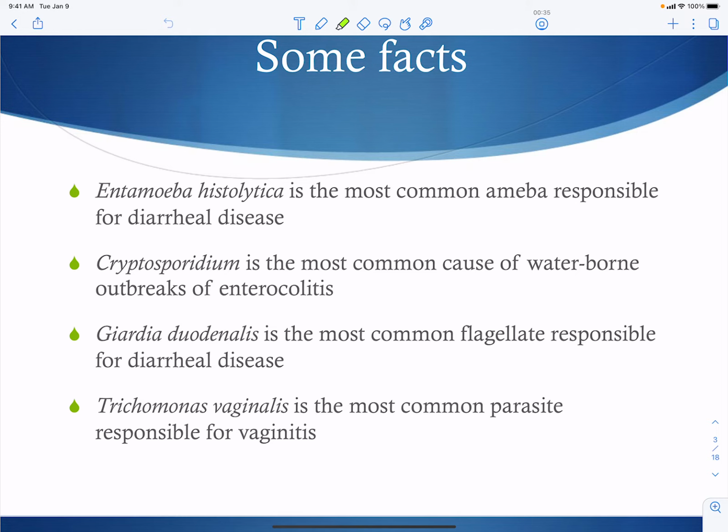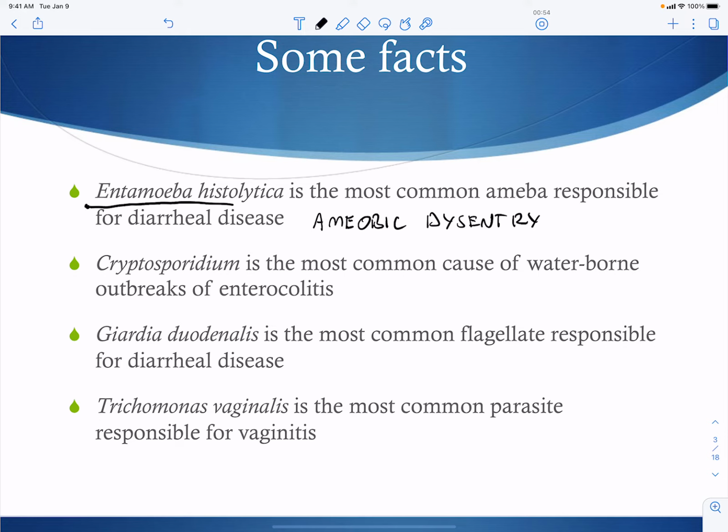Now, some interesting facts about these guys are that Entamoeba histolytica is the most common amoeba associated with diarrheal disease. So if you're talking about amoebic dysentery, it is only Entamoeba histolytica that you can be talking about. So that term is specific for this particular parasite. Now, Cryptosporidium is the most common cause of waterborne outbreaks of enterocolitis, and this is inflammation of the small intestine and colon.